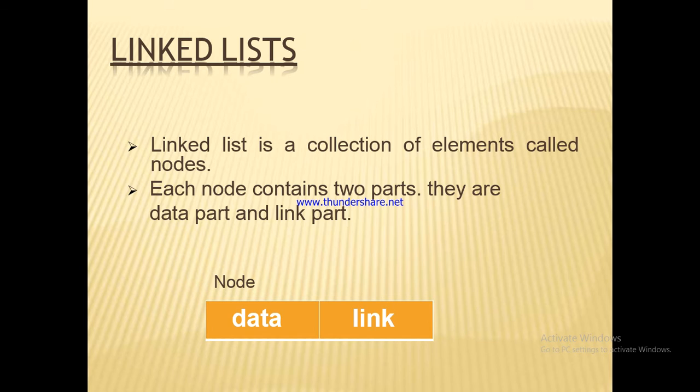Okay, so what is a linked list? Linked list is a collection of elements called nodes. Each data item is called a node. Each node contains two parts. They are data part and link part. As you can see in this figure, a node has two parts, data and link. In the data part we will store some item or information. In the link part we will store the address of another node.